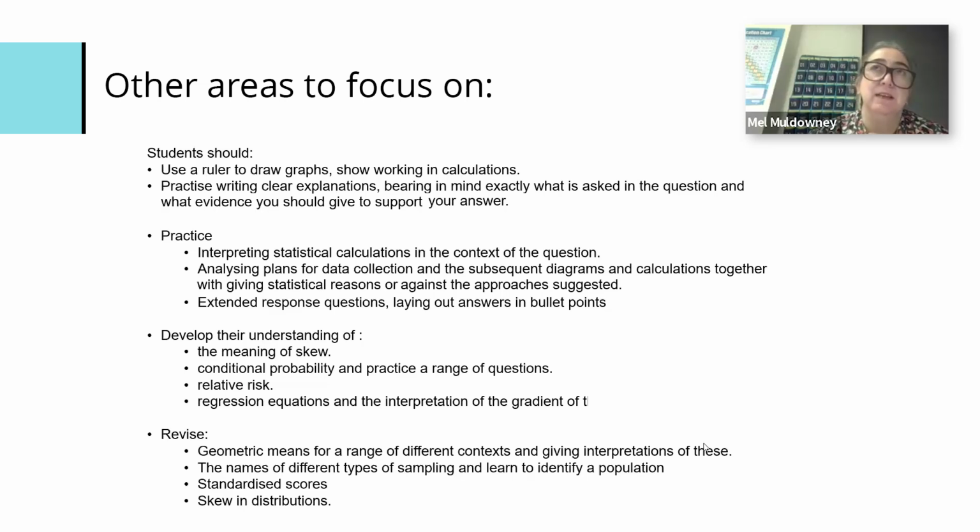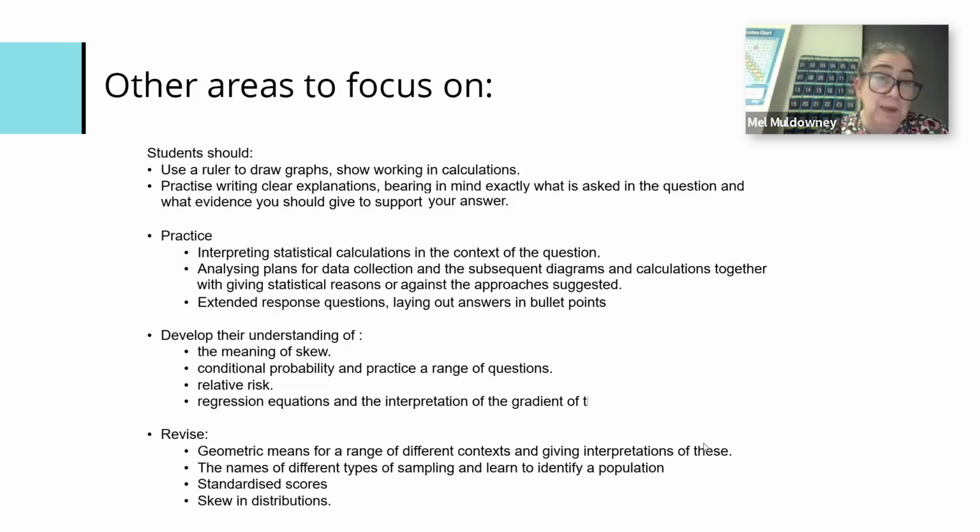Do they really understand what the question is asking? So if it's asking you, is it appropriate? Answer that question. Practice interpreting calculations. Overall, those statistical calculations were relatively well done because that's an AO1, using and applying kind of skill. For the extended response questions, lay out the answers in bullet points, show that to them, discuss it with them.